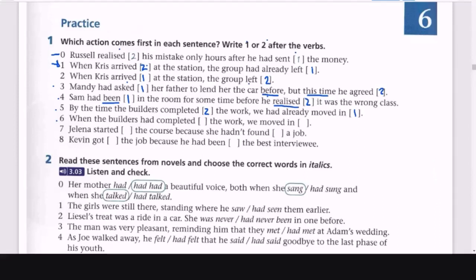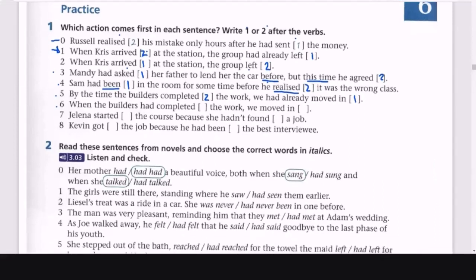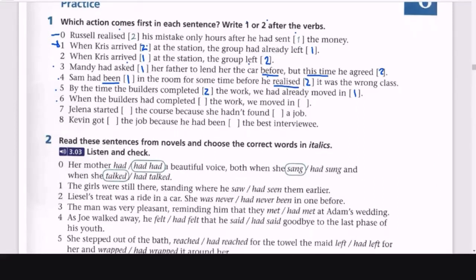When the builders had completed the work, we moved in. Yes, it's a different context, right? It's the opposite. This is the opposite. All right, let's continue then.